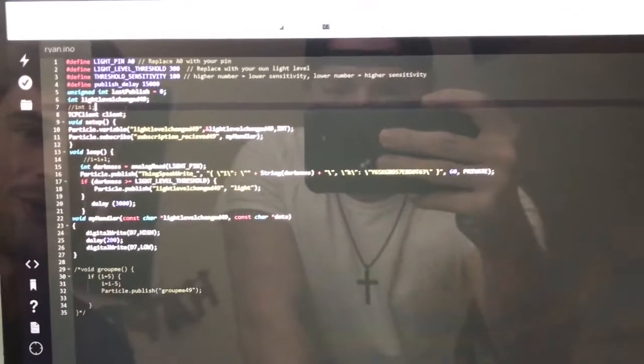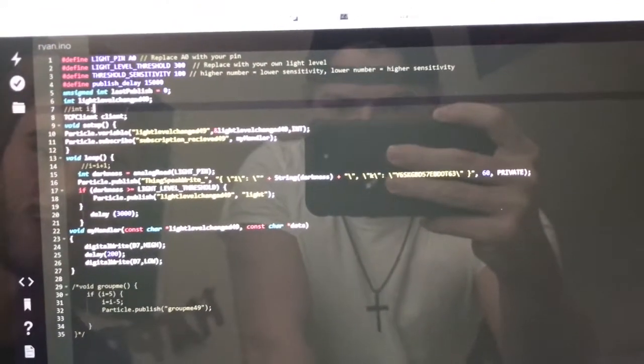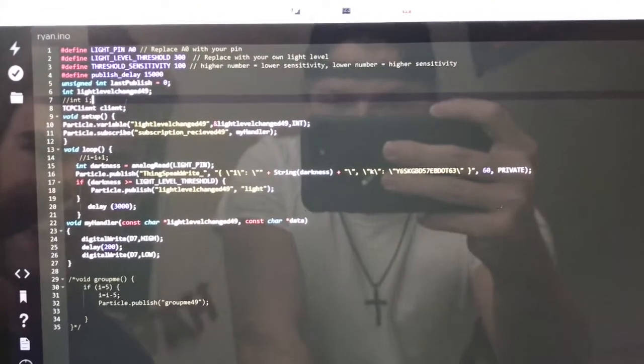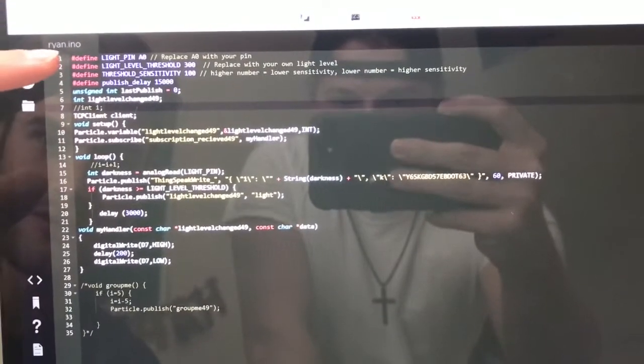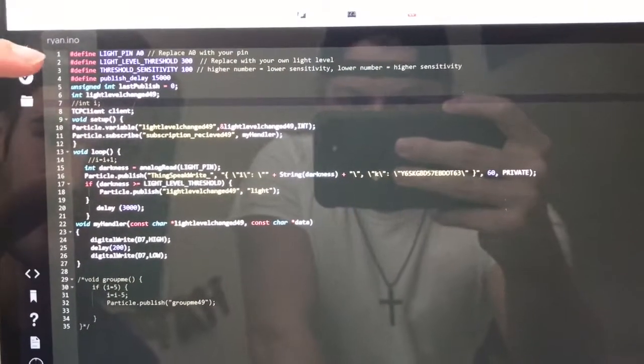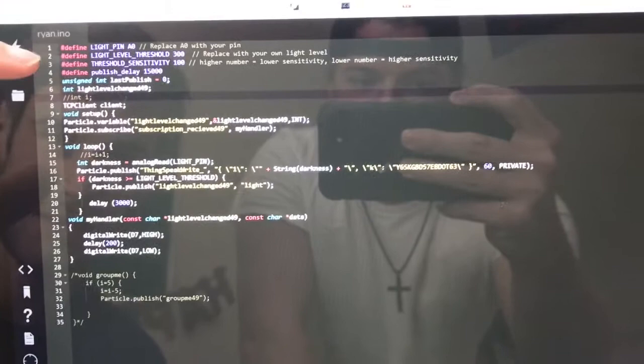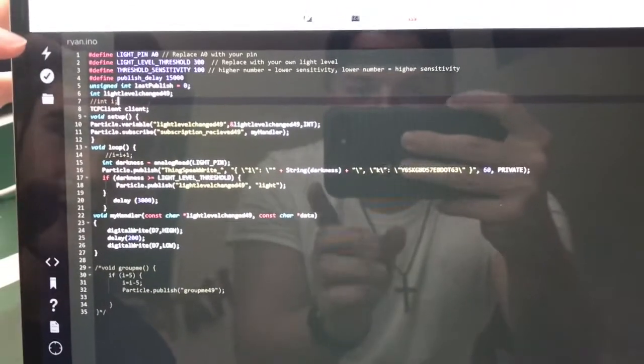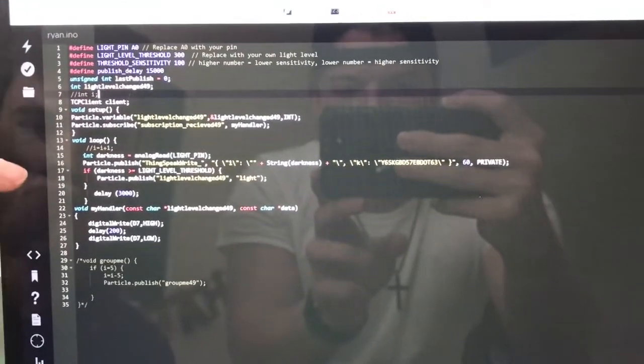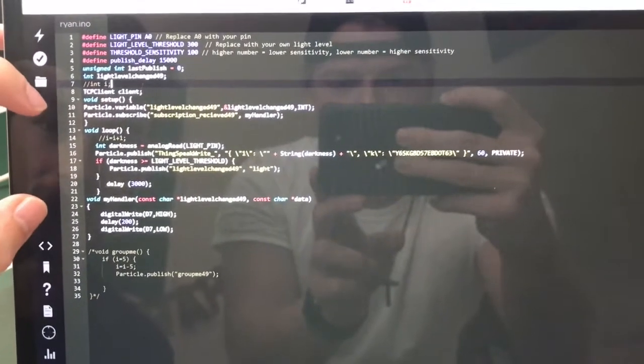So this is our code for the Argon with the photoresistor. We are defining a light pin, which is A0. We're setting a threshold and a sensitivity level that'll be used later. So down here is our main loop.